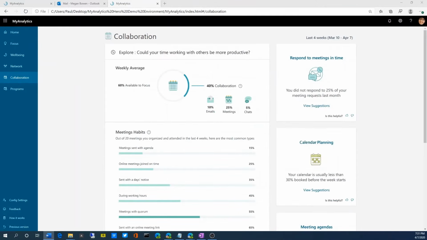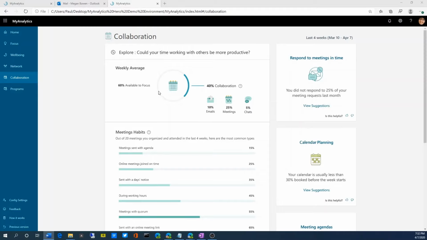Moving on to the collaboration dashboard, we can see that 40% of Megan's time was spent collaborating with others. My Analytics shows who she's working with the most and how well Megan is maintaining her relationships at work. The insights presented on the dashboard are based upon her recent collaboration activity at work.